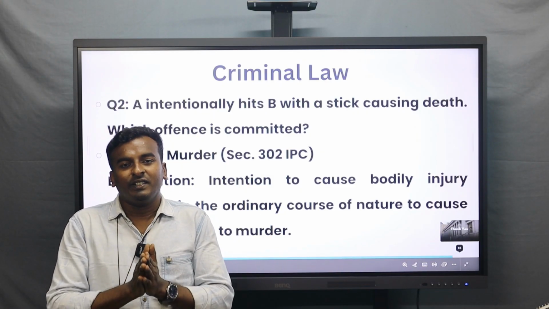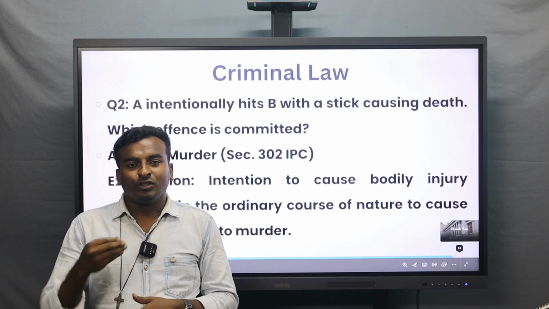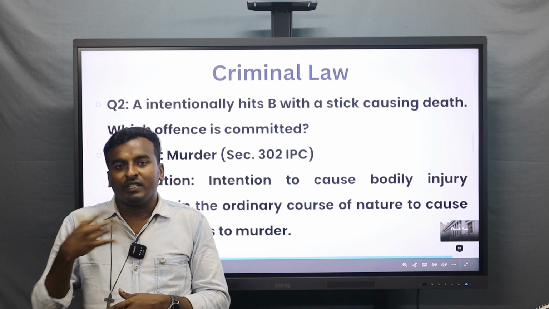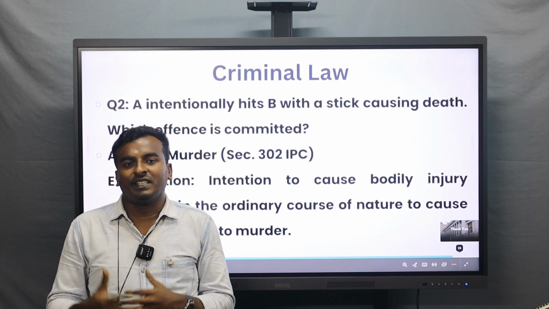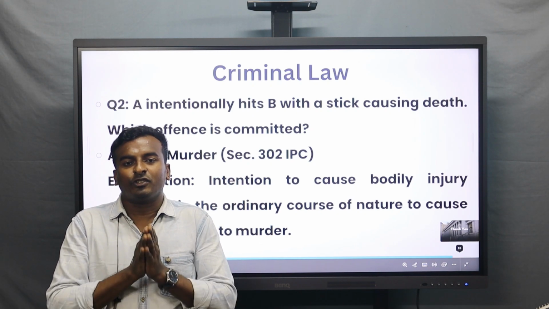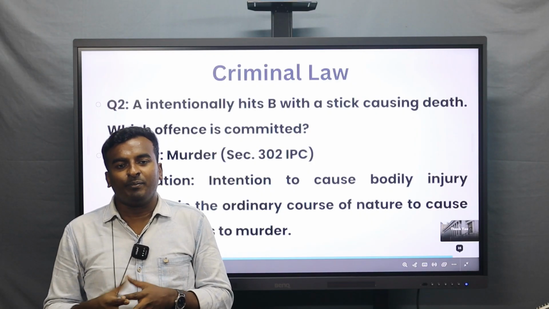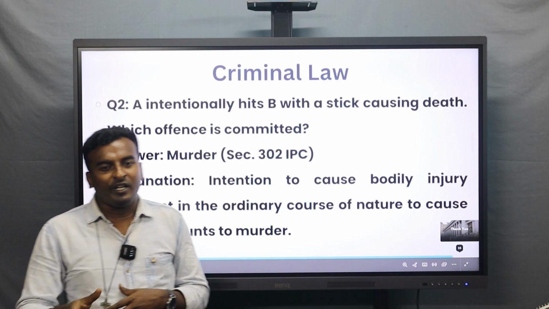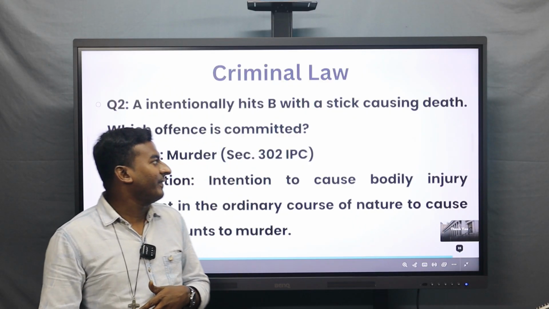That itself makes you culpable of murder. So we have to analyze these things legally and clearly. Without intention it may not be murder, but with proper intention to punish that person, it is murder.